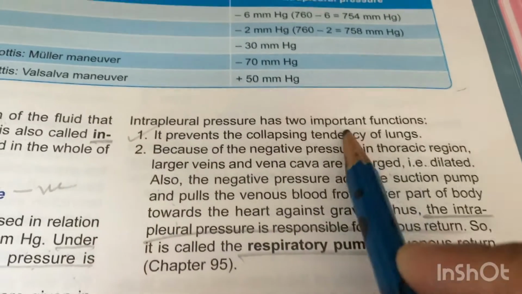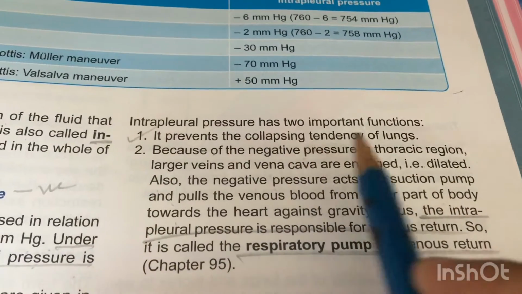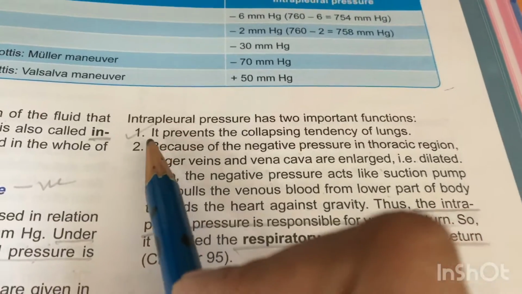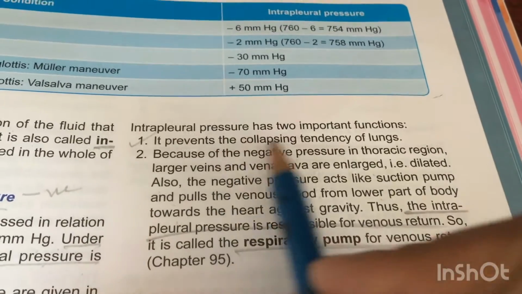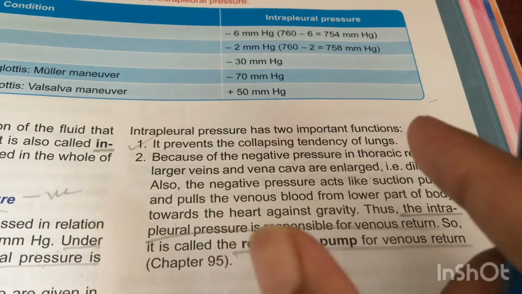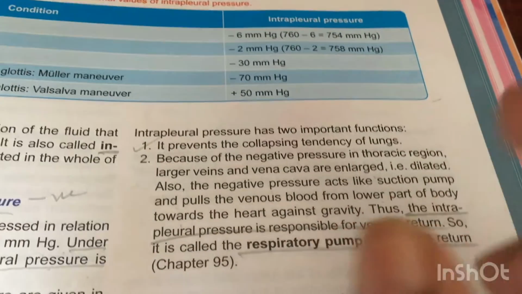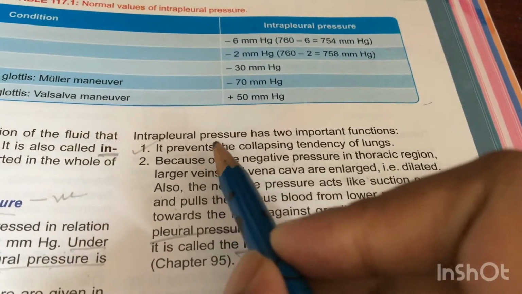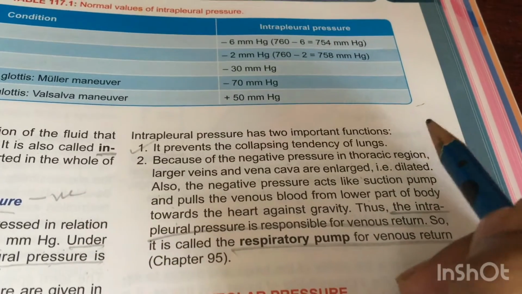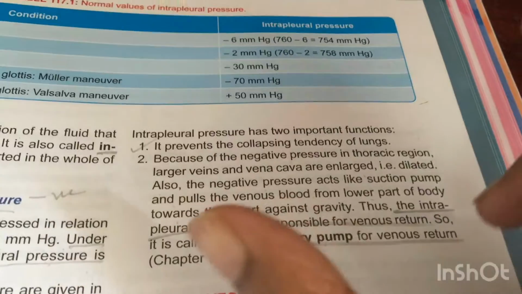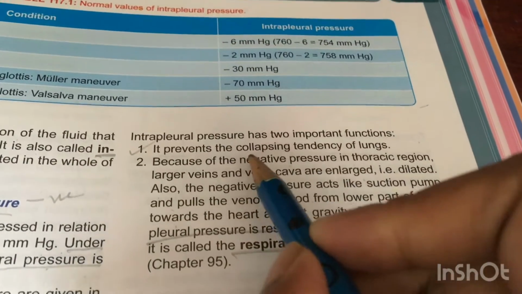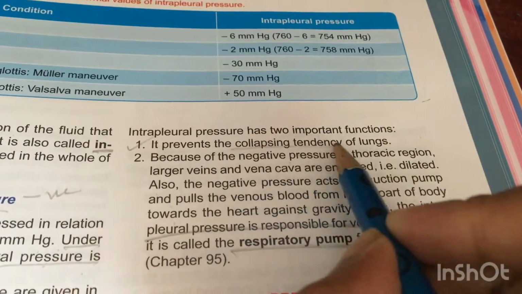Intrapleural pressure has two important functions. It prevents the collapsing tendency of the lungs. We just now discussed this point, right? The reason is that intrapleural pressure makes the lungs always inflated. So it prevents the lungs from collapsing.